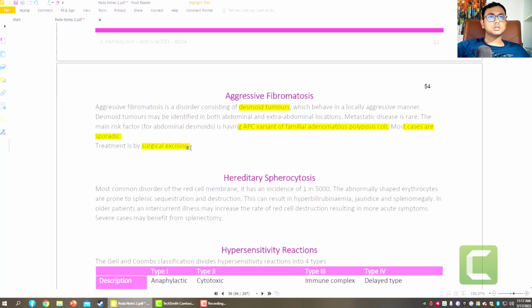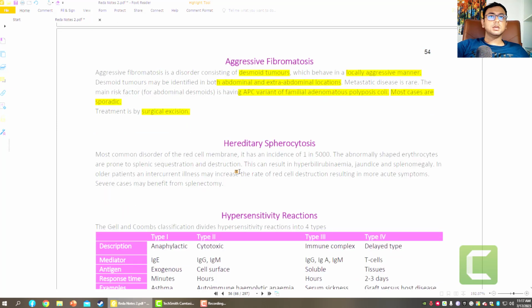Treatment is surgical excision. Locally these tumors are aggressive and may be identified in both abdominal and extra abdominal locations. Metastatic disease is rare, and the treatment is surgical excision.